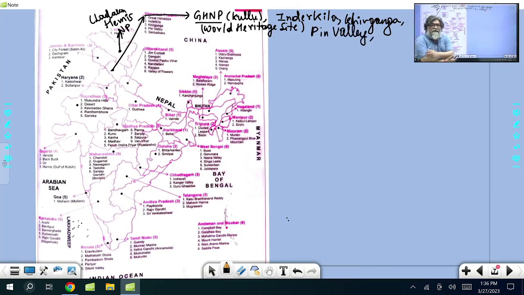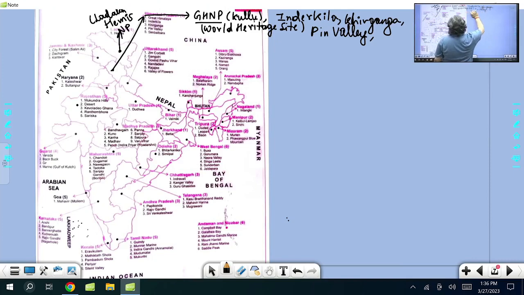Peen Valley National Park is part of a cold desert biosphere reserve. Hemis, Peen Valley, Khyber: these are the parts of a cold desert biosphere reserve. Peen Valley is in the part of Lahaul and Spiti.